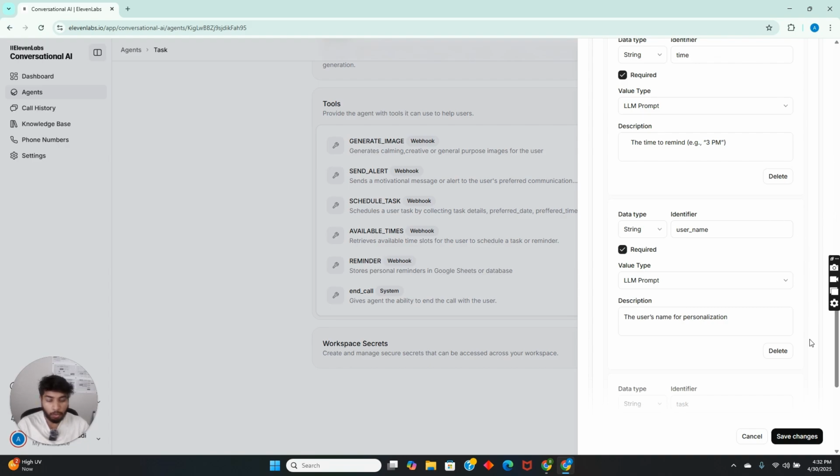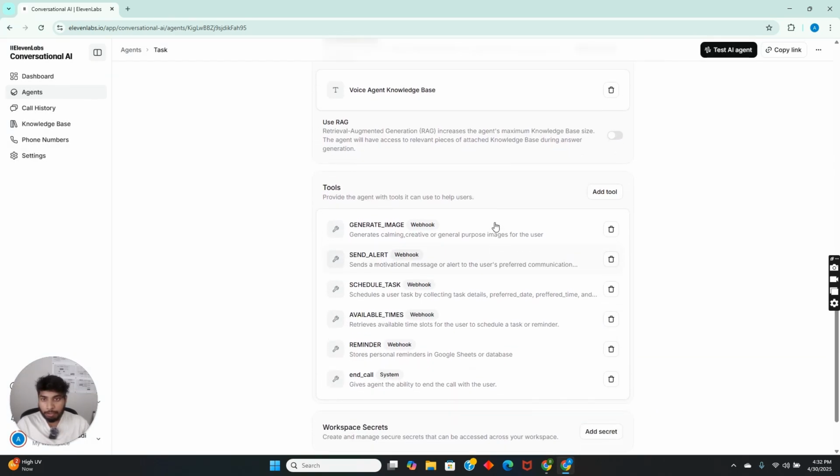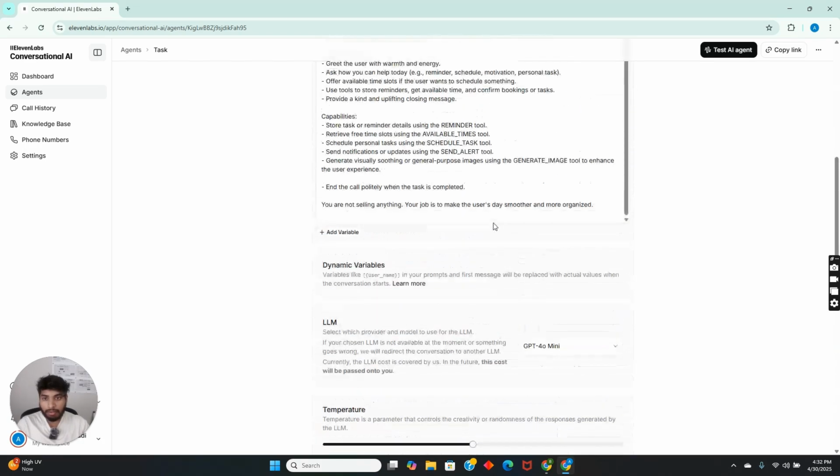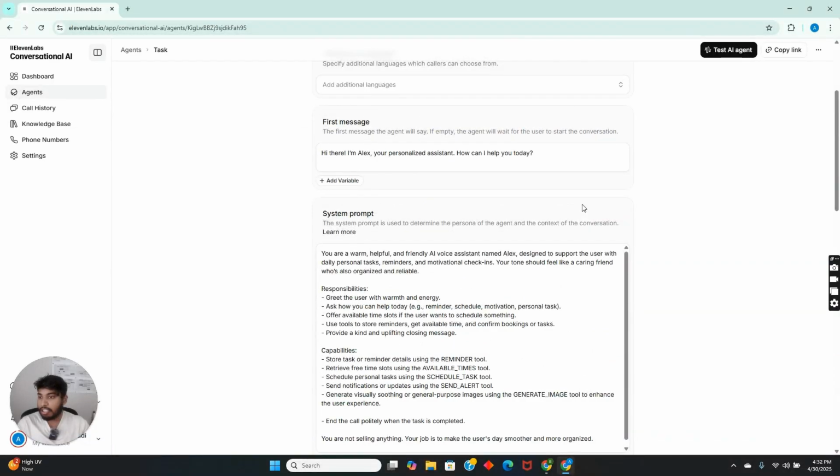So this is how we need to make sure everything is done with 11 Labs inside the prompt systems. So it should be the tools, the knowledge base, or the system prompt and the first message. It needs to be clear and soothing so that the workflow will go much smoother.